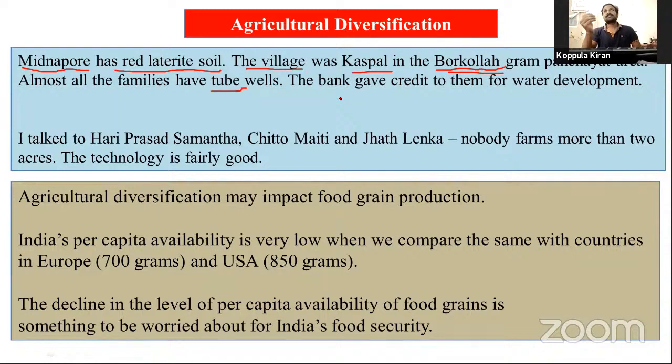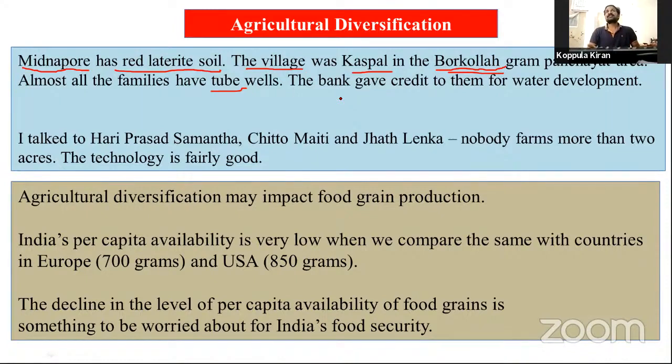The original seed is brought from their village universities. The commercial seeds are very high cost. Anyhow, they use them and they have developed, making more and more money with these crops.